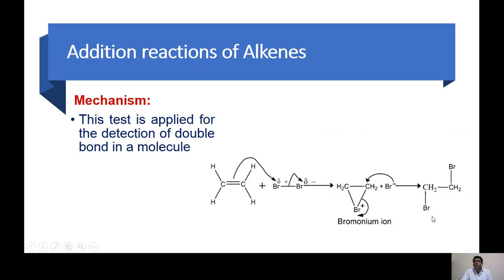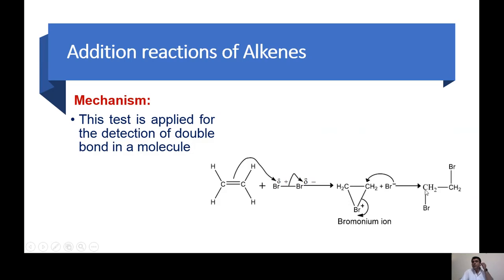So we will get the anti-dibromoethane. The formation of this anti product indicates that there is a formation of some cyclic intermediate. That's why this Br attacks from the back side. So this bromonium ion is important. This might be given in the paper. In the reaction of alkene with bromine or chlorine, we get this ring. This is the first step, and then the attack of this nucleophile on this carbon, we get this dibromoalkane.